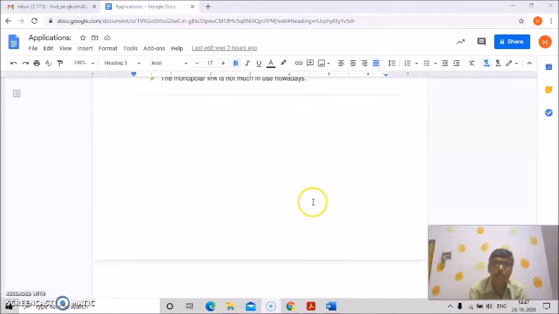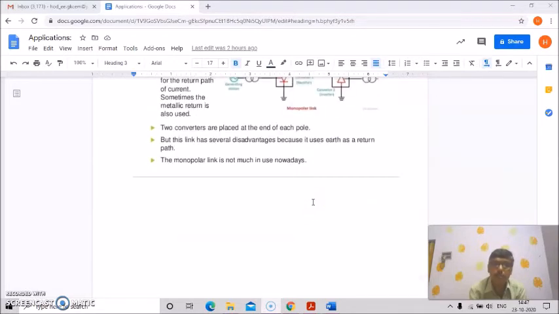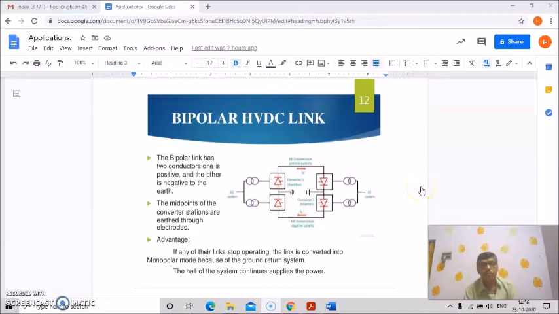Okay, so if any one of the links stops operating in a bipolar HVDC link, the link is converted into monopolar mode because of the ground return system, and the half of the system continues supplying the power. So this is definitely an advantage of the bipolar HVDC link.